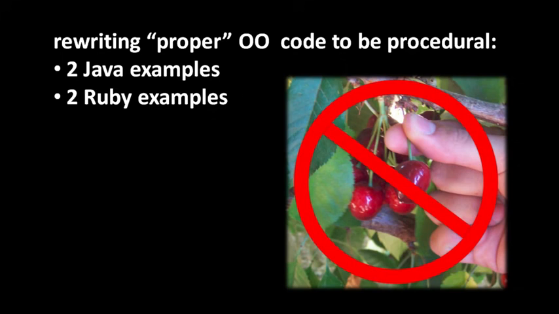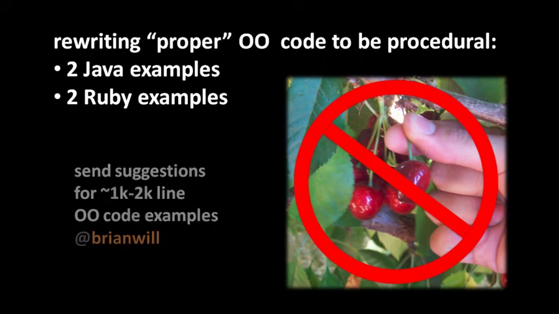But what I would like to do at least is next take an example of, say, 1,000 or 2,000 lines, and then next maybe some example that's, say, 10,000 lines. And ideally, I don't know, rewriting like 50,000 lines is a lot of work, and I don't know if there's an ideal candidate for it, but maybe one could be found. That would be a long-term project, probably. In the meantime, if you have some suggestions of some code example you've found, some GitHub repo of a complete program, or maybe even just some submodule of a program that's like 1,000 to 2,000 lines or 10,000 lines, I'd very much appreciate it if you sent me some suggestions.